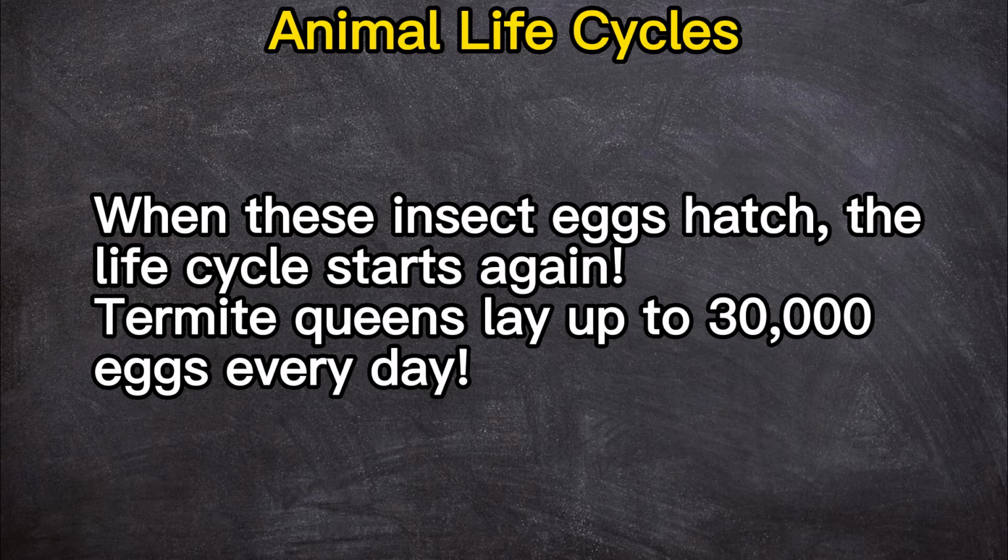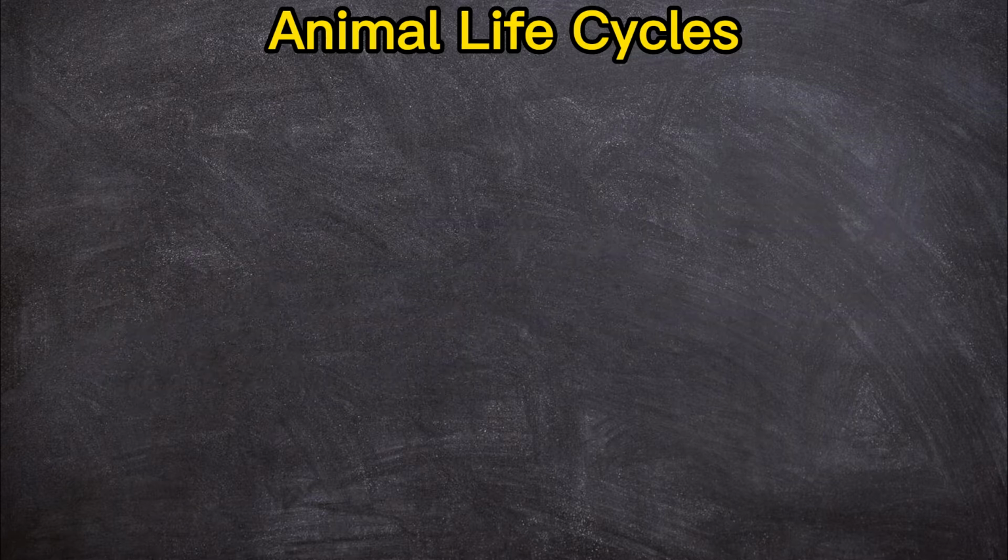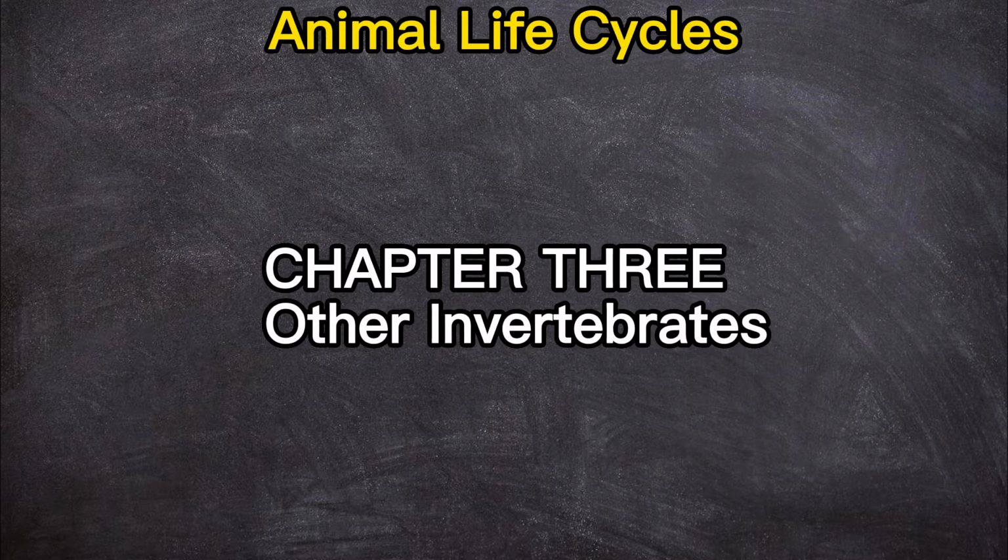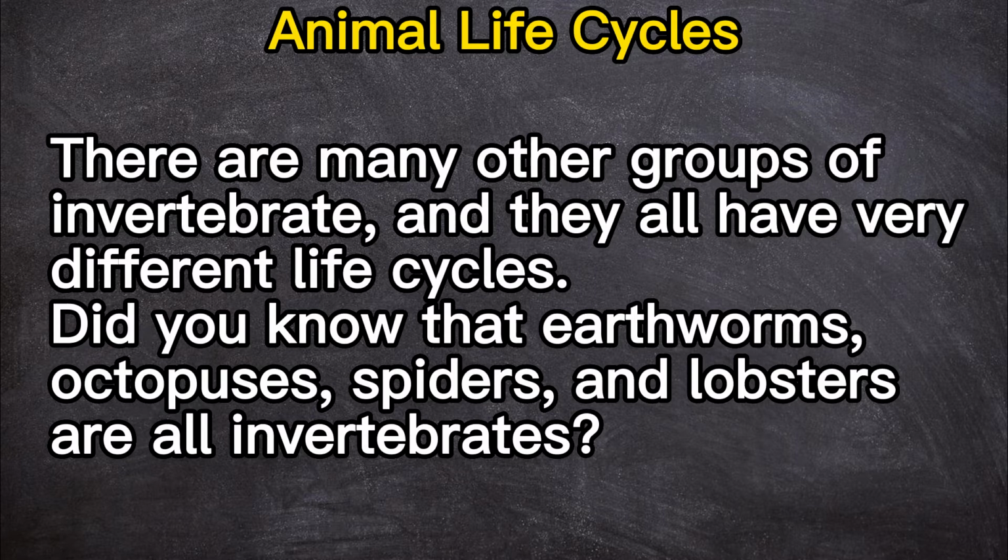Termite queens lay up to 30,000 eggs every day. Chapter 3. Other invertebrates. There are many other groups of invertebrate, and they all have very different life cycles. Did you know that earthworms, octopuses, spiders, and lobsters are all invertebrates?